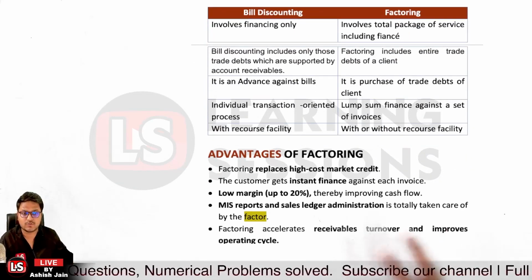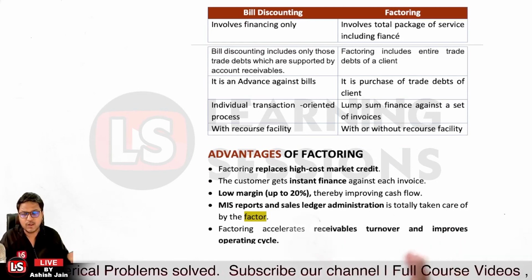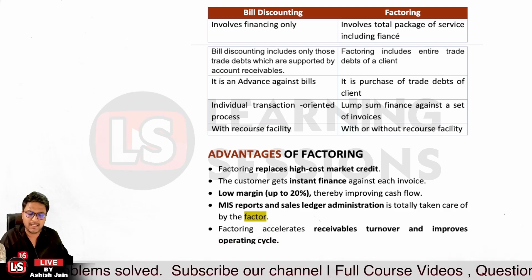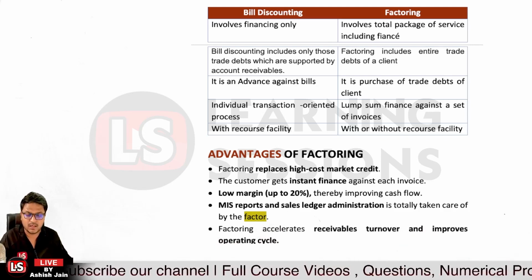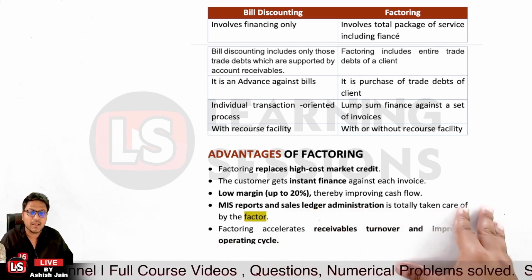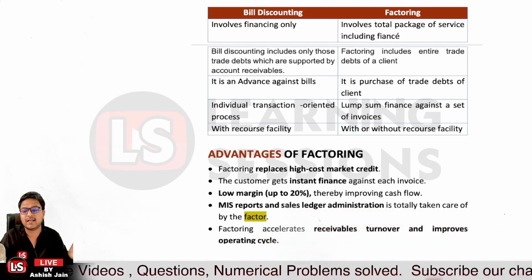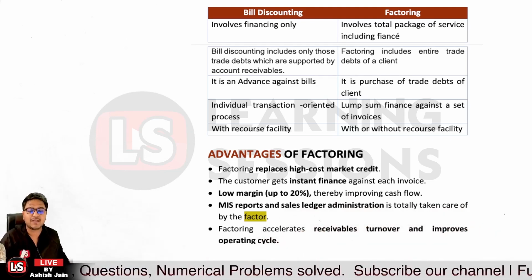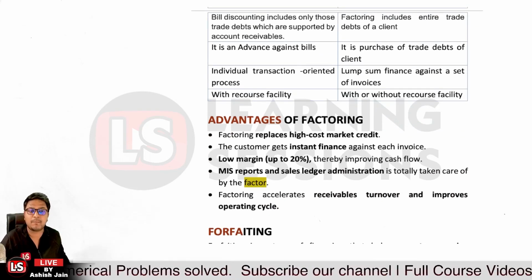You need not go for high-cost market credit over there, and it is instant finance that is available. A lower margin of up to 20% is maintained by the factor, and the rest of the amount, after deducting the discounting of the debts, is given as credit to the client. Further, the MIS reports and sales ledger administration are totally taken care of by the factor, and the factor improves receivables turnover and basically improves the operating cycle.